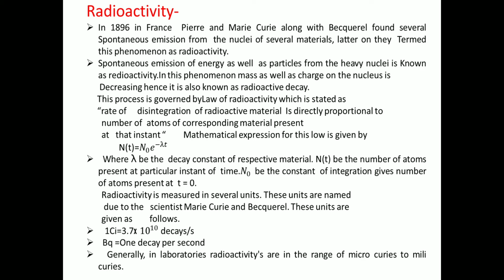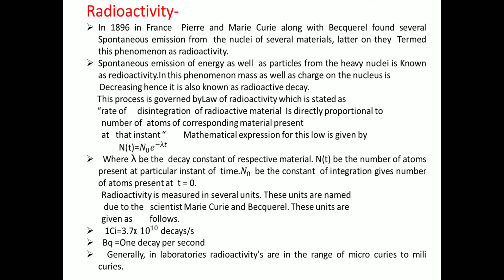In this phenomenon, mass as well as charge on the nucleus is decreasing, hence it is known as radioactive decay. This process is governed by the law of radioactivity, which states that the rate of disintegration of radioactive material is directly proportional to the number of atoms of the corresponding material present at that instant.